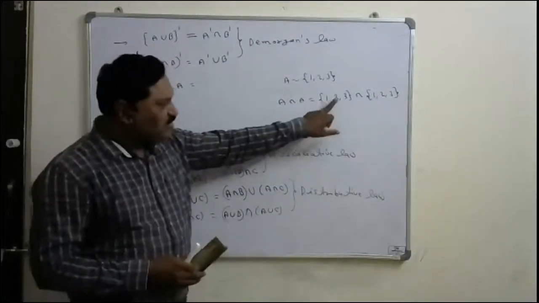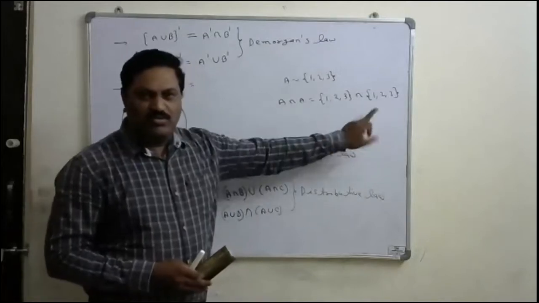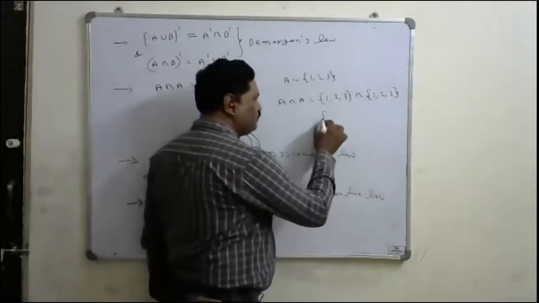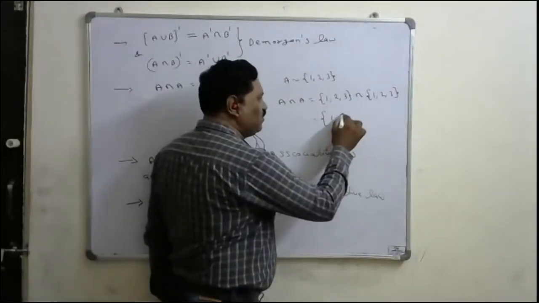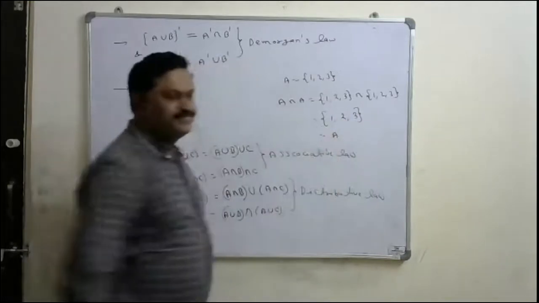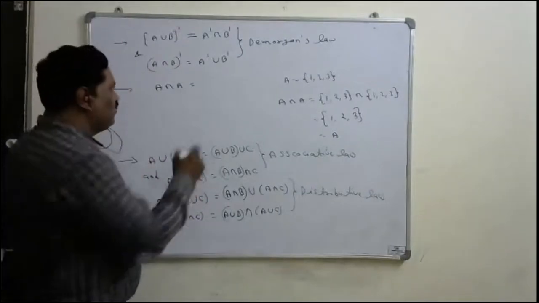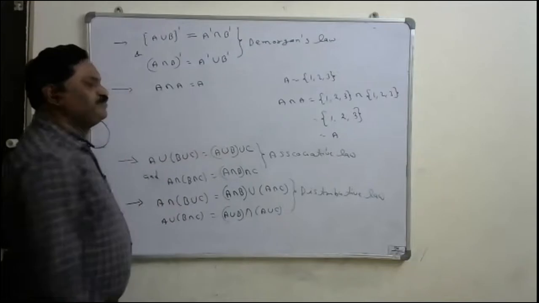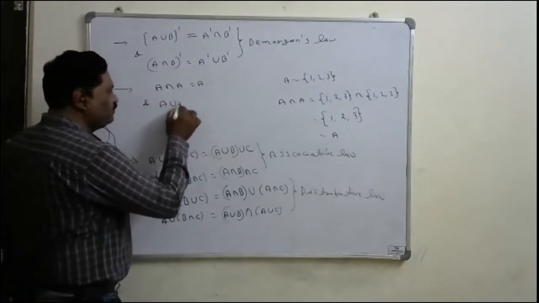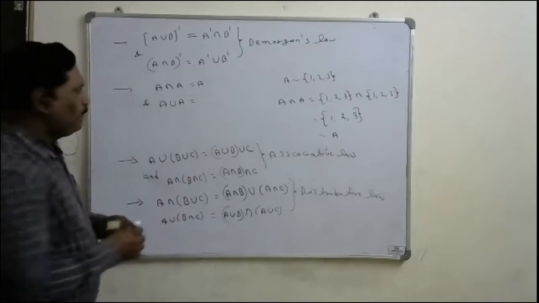This is one set and this is another set. But what are the common elements in both? 1 is common, 2 is common, 3 is also common. That is the given set A only. That's why A intersection A is equivalent to A. Similarly, what is A union A?